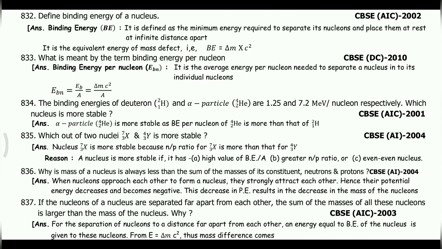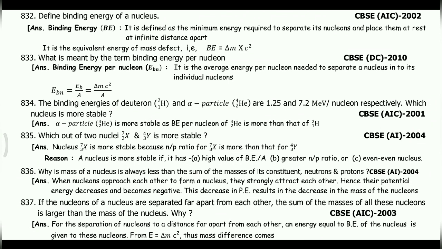Why is the mass of a nucleus always less than the sum of the masses of its constituent neutrons and protons? When nucleons approach each other to form a nucleus, they strongly attract each other. Hence their potential energy decreases and becomes negative. This decrease in potential energy results in a decrease in the mass of the nucleons.